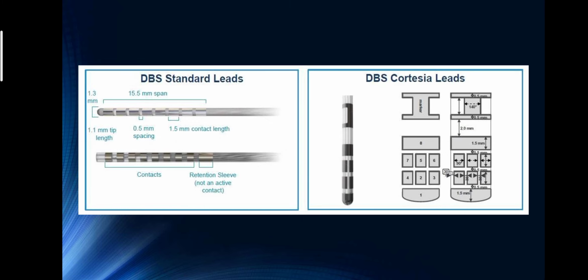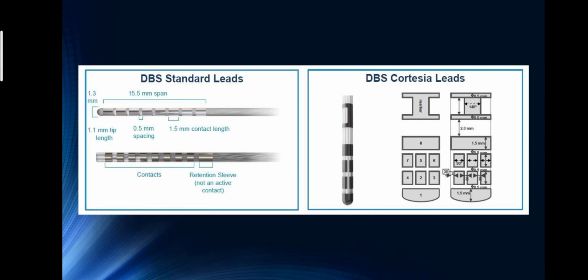Okay, so here you can see DBS is a deep brain stimulation standard lead. Here is the 1.3 millimeter electrode and its length is 15.5 millimeters. Here is a manual that reports electrodes decode and code signals, DBS directional lead.